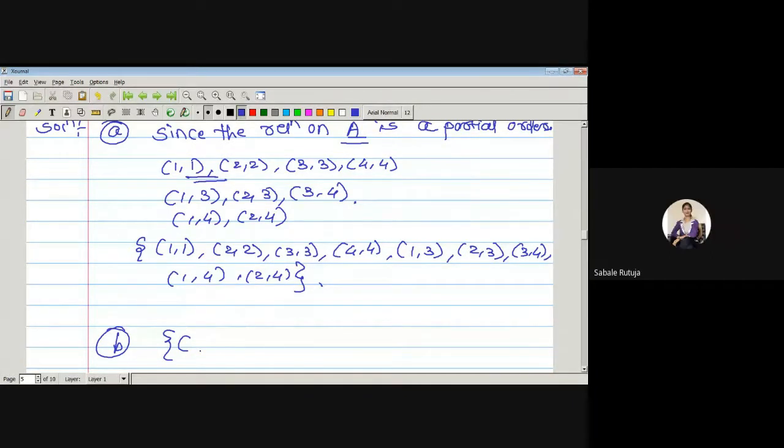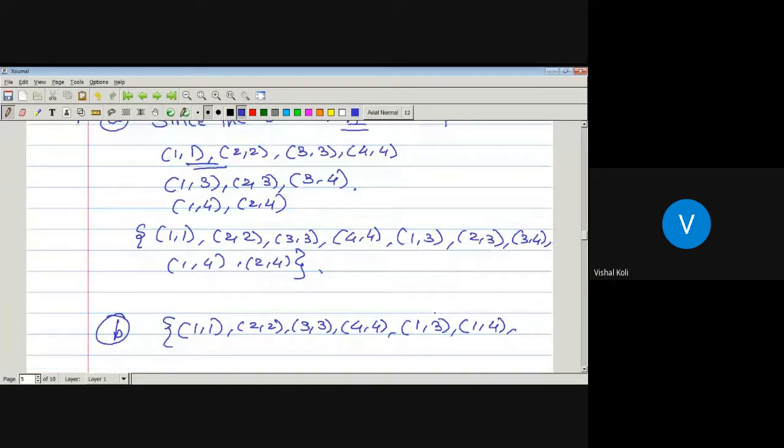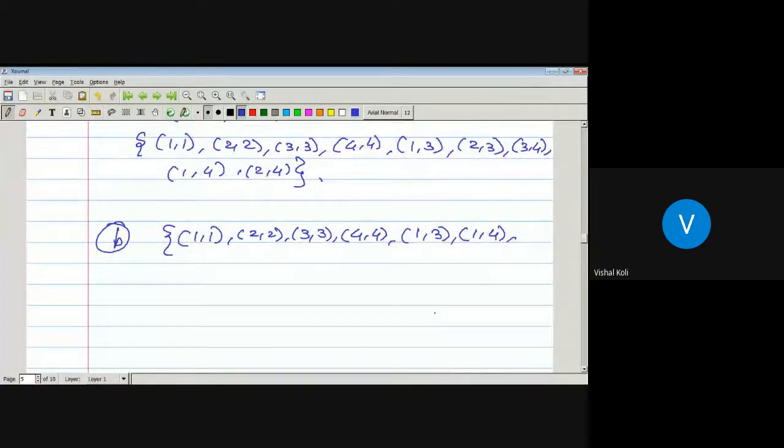(1, 1), (2, 2), (3, 3), (4, 4), (1, 3), (1, 4), (2, 3), (2, 4). The pairs (1, 1), (2, 2), (3, 3), (4, 4) come from the reflexive property. Now next one, (1, 3) and (1, 4). Next, (2, 3) and (2, 4).